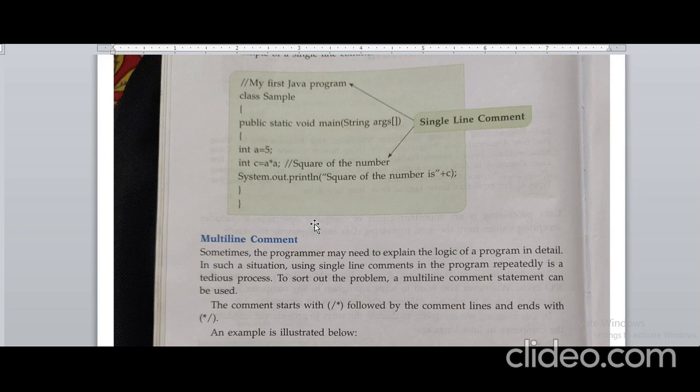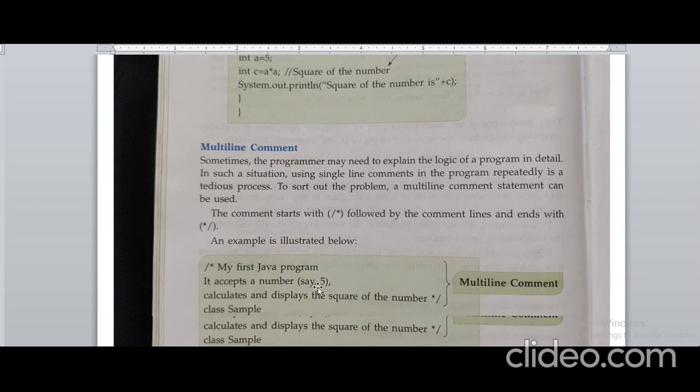Now if you don't want to execute multiple lines, or a programmer needs to explain the logic of the program in detail, for your clarity, in such a situation a single-line comment in a program is a tedious process. To sort out the problem, a multi-line comment can be used. For that we are using a multi-line comment.